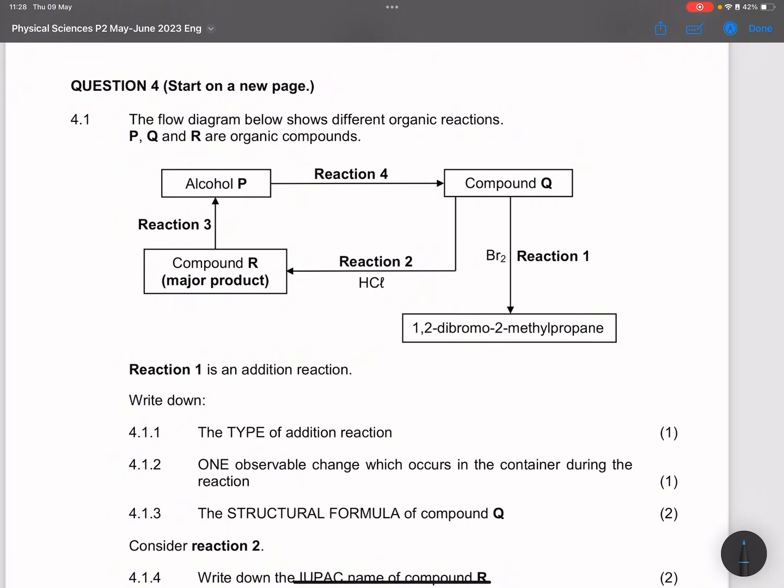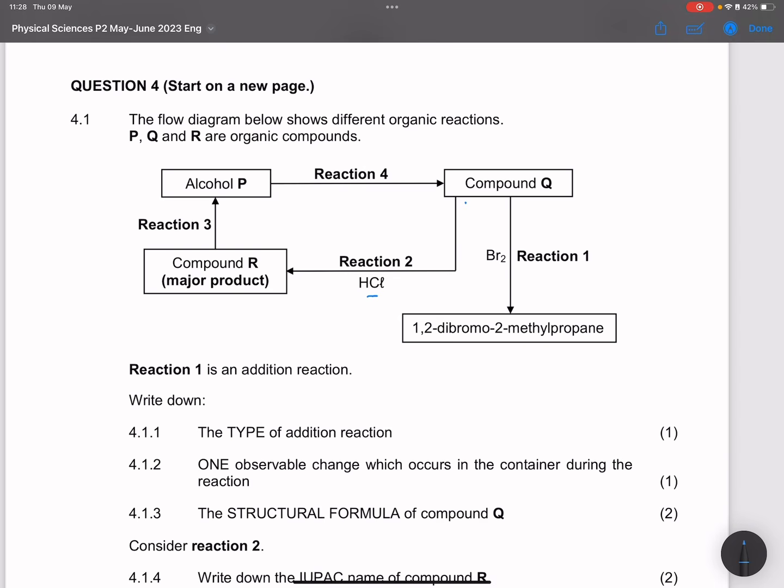And in that case, for reaction 2, we would take that alkene and we react it with hydrochloric acid. Okay, so we know in that case that we are going to form another addition reaction. Okay, and we're going to form a haloalkane, right? And if we take that haloalkane to form an alcohol in reaction 3, we would have to have taken that through a reaction with dilute sodium hydroxide. Right, so let's get right into the questions.